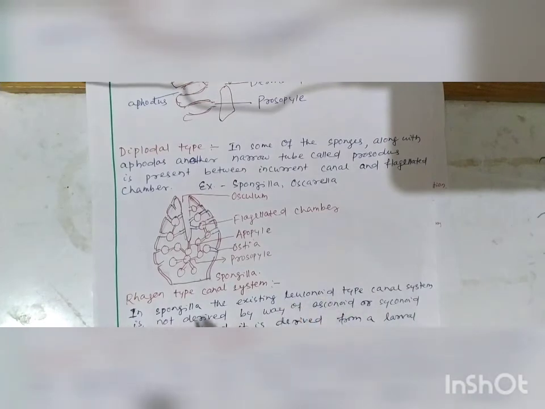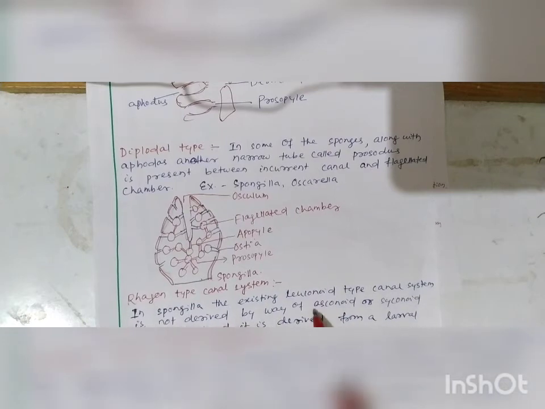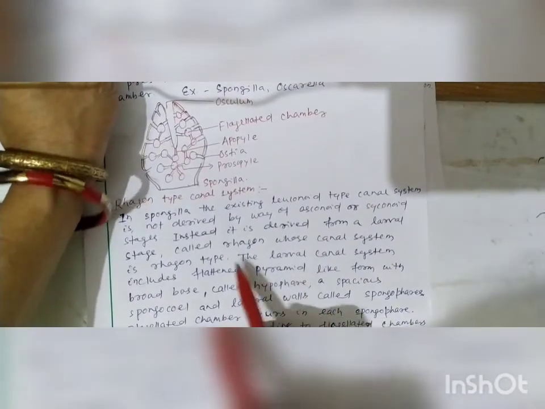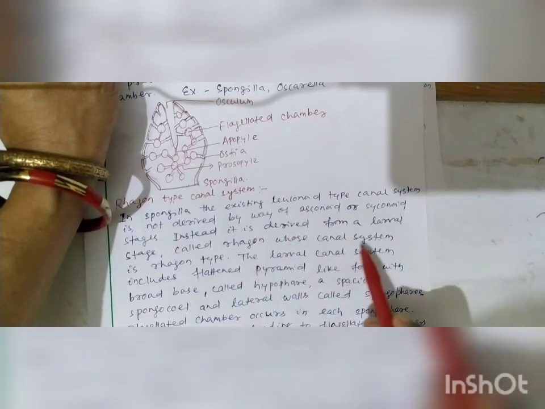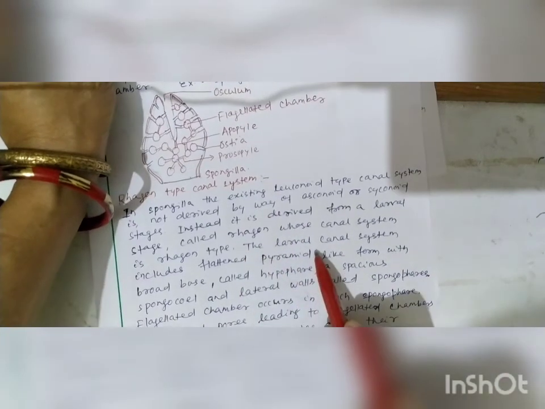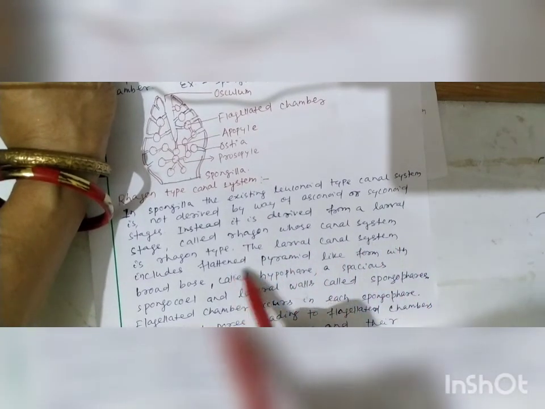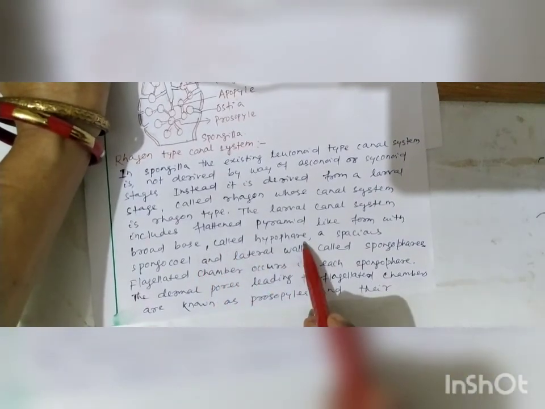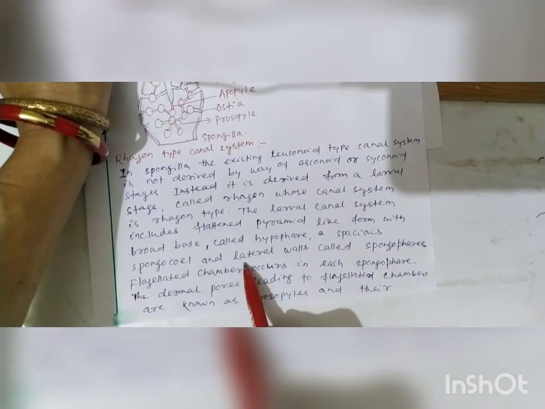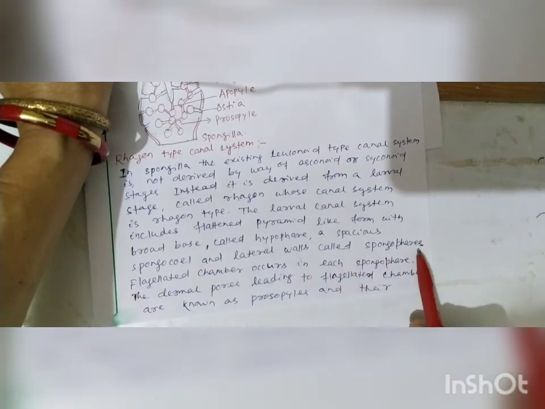Next comes another, the Rhagon type canal system. In Spongilla, the existing leuconoid type canal system is not derived by way of the asconoid or syconoid stage. Instead, it is derived from a larval stage called Rhagon, whose canal system is the Rhagon type. The larval canal system includes flattened pyramid-like forms with a broad base called the hypophore, a spacious spongocoel and lateral walls called spongophores.